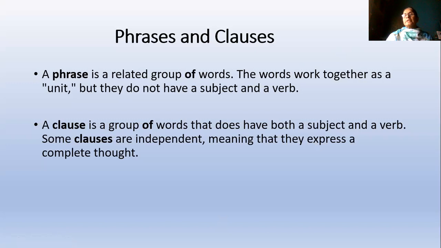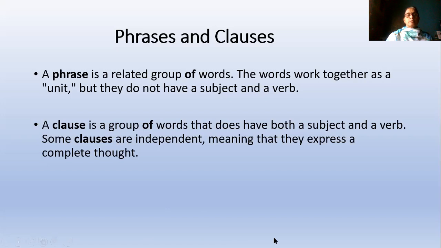So mostly in a sentence we'll have a subject, object, and verb. But a phrase is a part of the sentence which does not have a subject or verb. It is only a group of words which makes some sense and adds some meaning to the sentence.